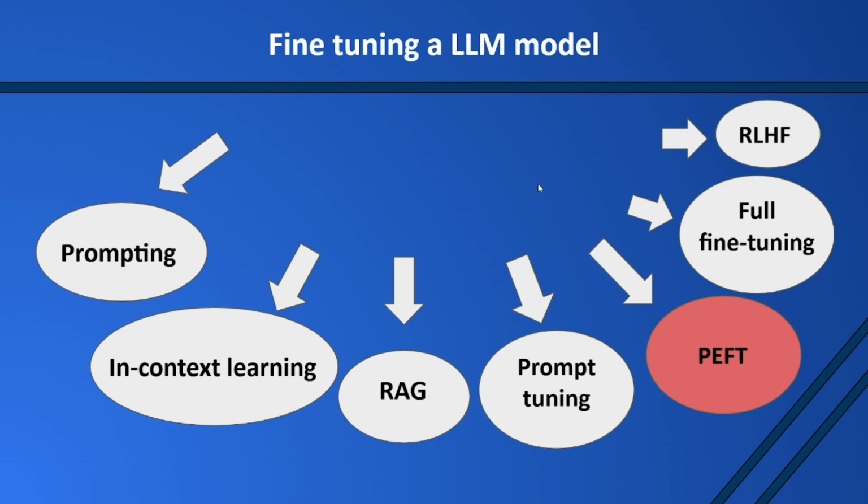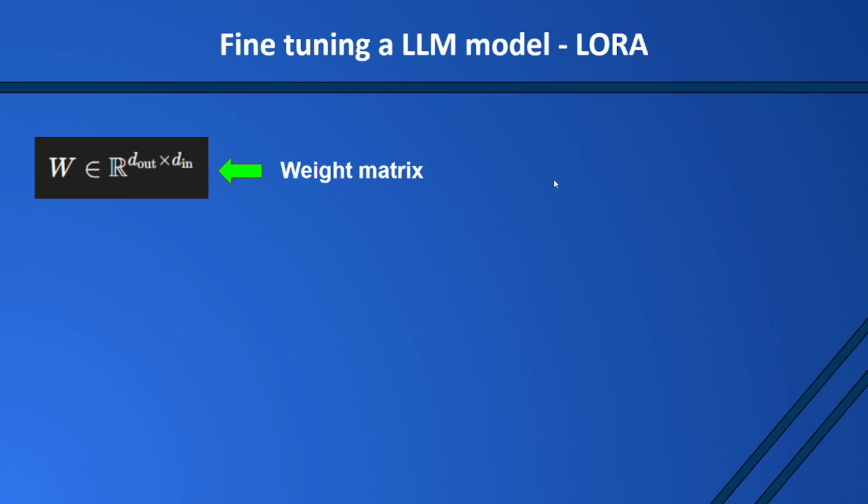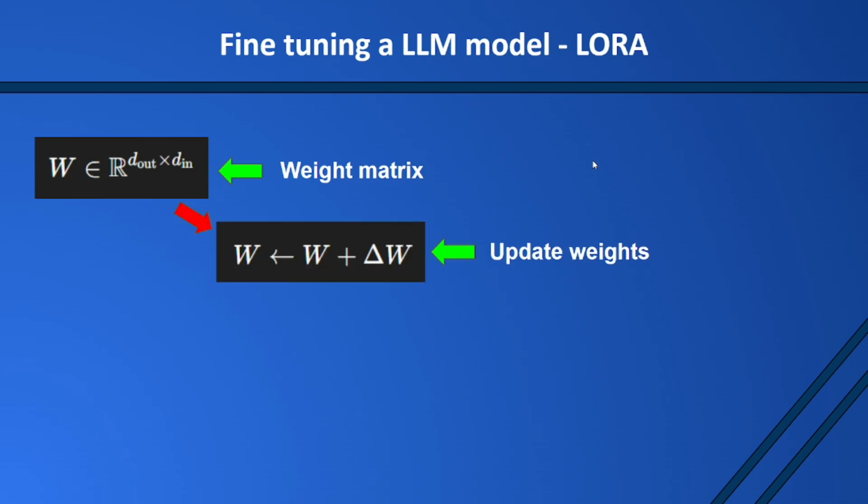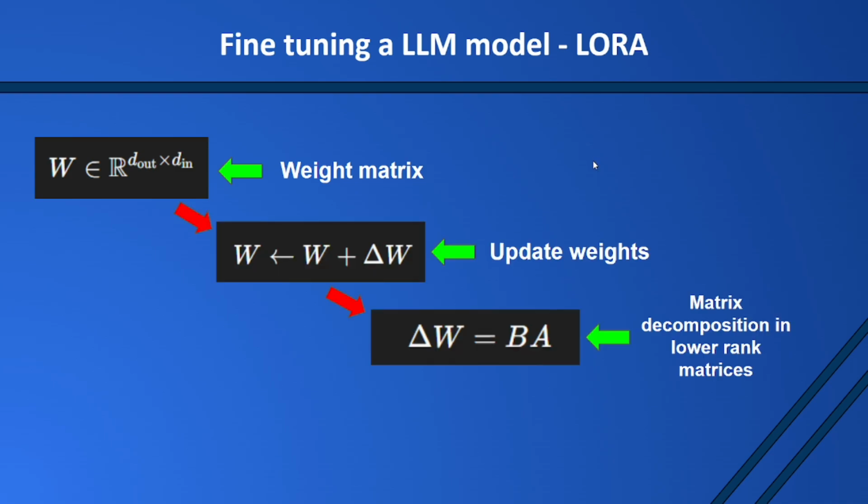LoRA, low-rank adaptation, fine-tunes an LLM by adding small, trainable low-rank matrices to existing weights, while keeping the original model frozen. Let's quickly explain the intuition behind this method. Imagine each weight matrix in a transformer as a large table. Instead of changing the table itself, LoRA says, let's learn a small correction and add it on top. This can be achieved by dividing the weight matrix in two smaller rank matrices. That correction is constrained to be low rank, meaning that it captures the most important directions of change. We use far fewer parameters.